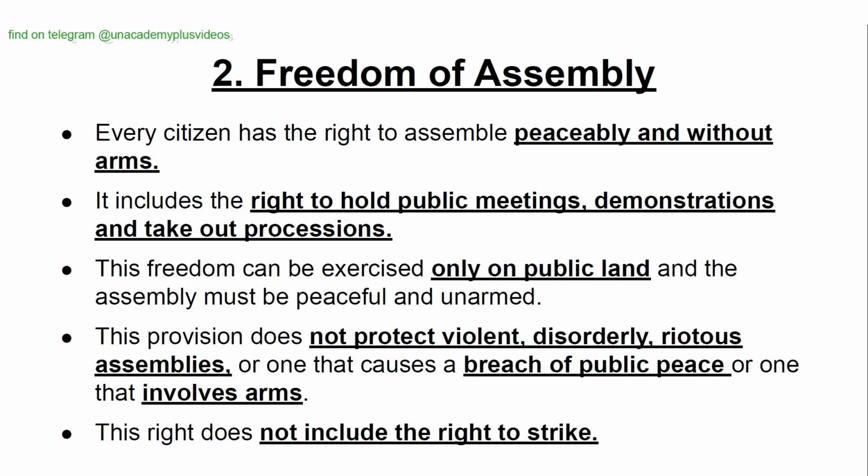Freedom of assembly. Every citizen has the right to assemble peaceably and without arms. It includes the right to hold public meetings, demonstrations, and take out processions. This freedom can be exercised only on public land, and the assembly must be peaceful and unarmed. This provision does not protect violent, disorderly, riotous assemblies or one that causes a breach of public peace or one that involves arms. This right does not include the right to strike.